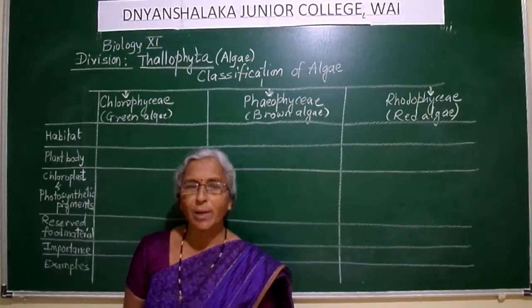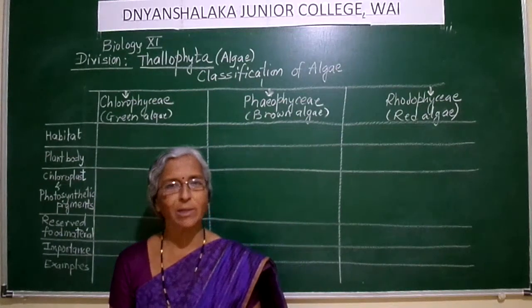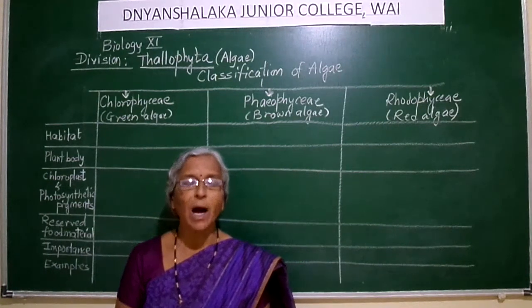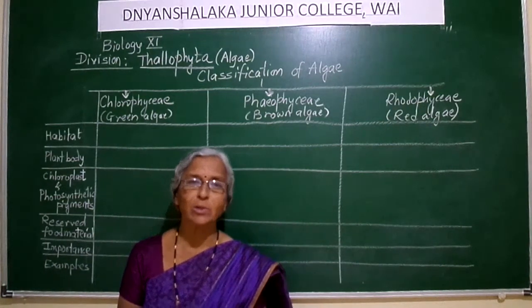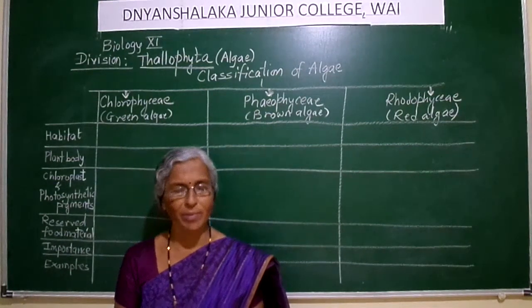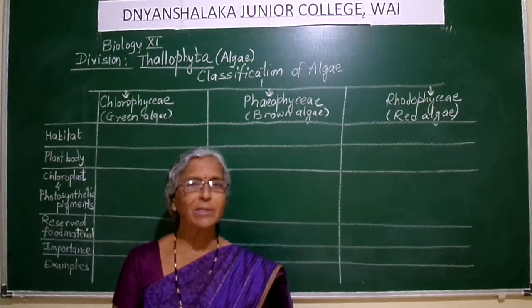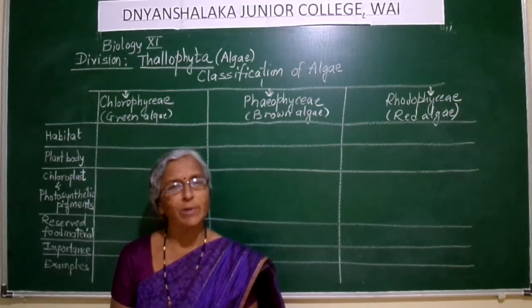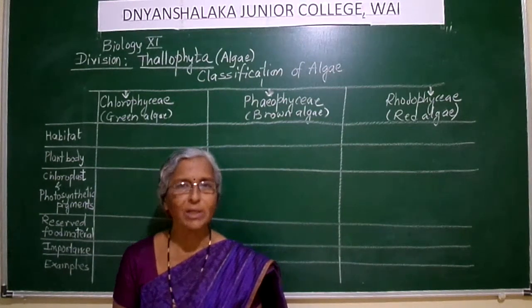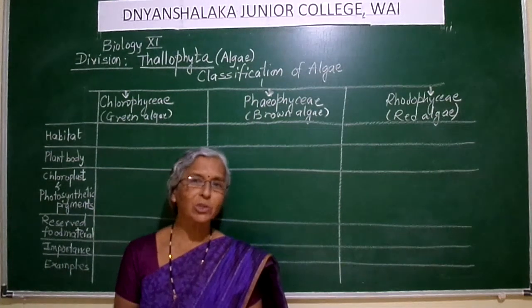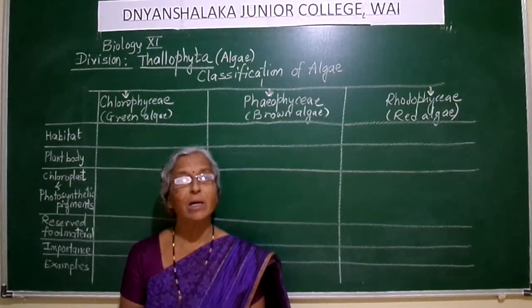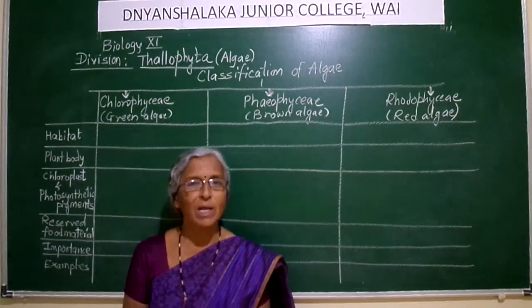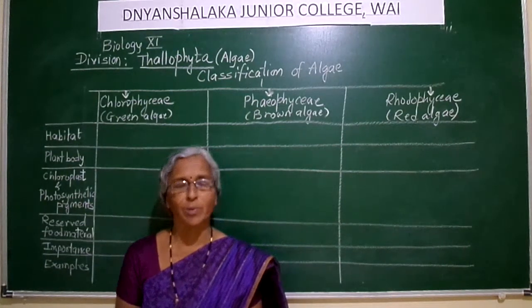Here we are going to continue with our biology lecture in which we have started with the study of kingdom Plantae. We have seen how the kingdom Plantae is divided into cryptogamy and phanerogamy, that is non-flowering plants and flowering plants. The cryptogamy shows three divisions: Thallophyta, Bryophyta and Pteridophyta, in which the thallophytes and the bryophytes are avascular plants. That means they don't have the vascular bundle xylem and phloem, whereas pteridophytes are the vascular cryptogams.